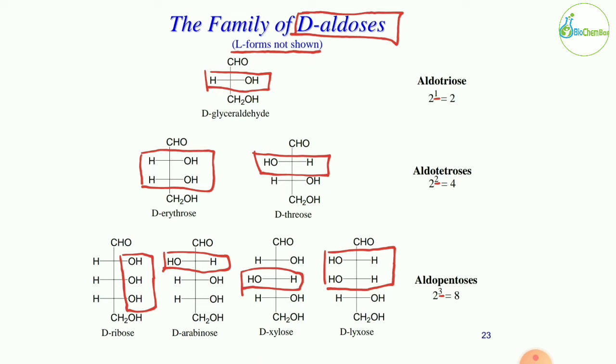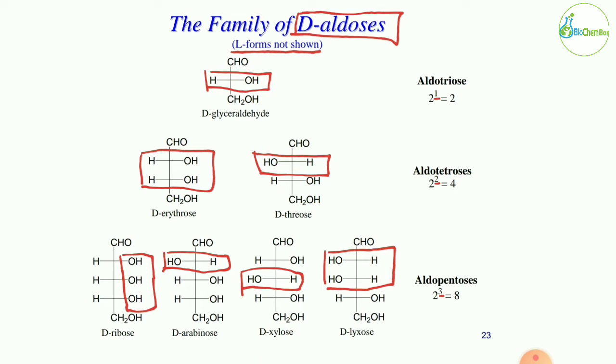So if you somehow missed that video, I will put the link in the I button. You can click on that I button and watch those videos, right? So first take a look at those 2 videos that I have made. Okay, then come to these lectures, so it is easier for you to understand, right? So here the number of chiral carbons is only 1. There is only 1 chiral carbon.